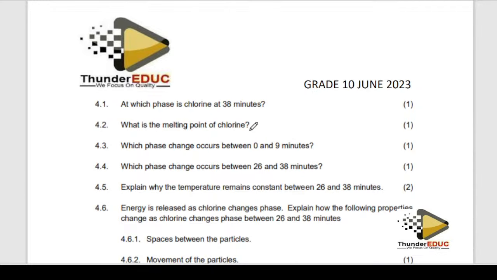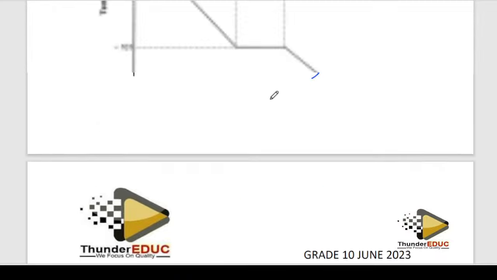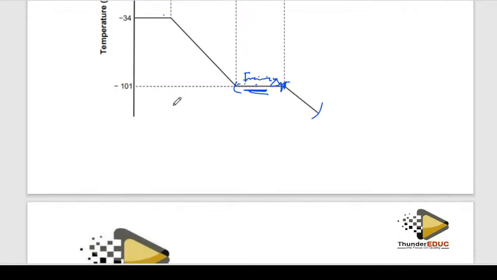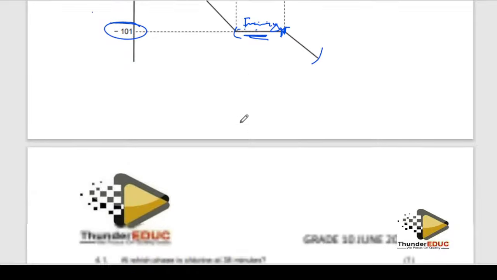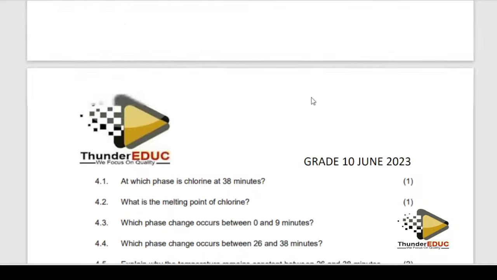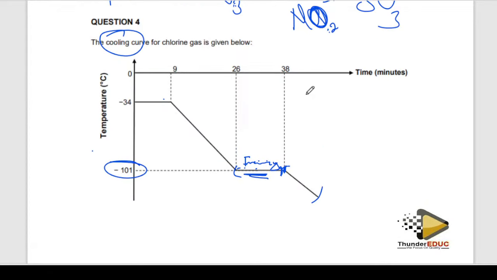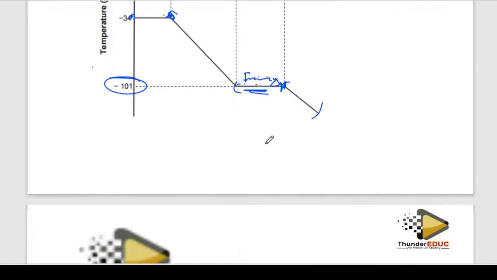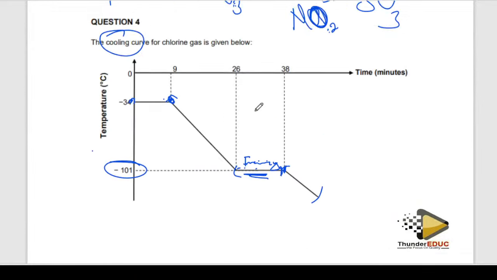What is the melting point of chlorine? You go to the temperature, so this is the melting point of chlorine. Then they are asking which phase occurs between 0 and 9. You must know how to answer this question. This is the gaseous phase.